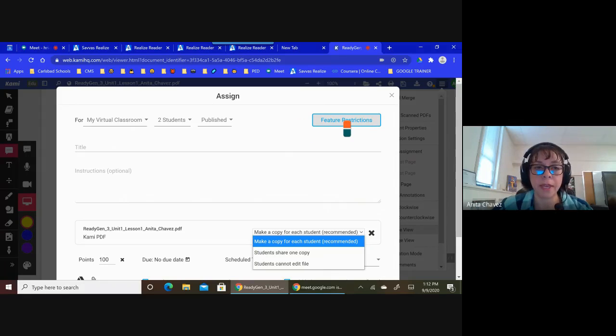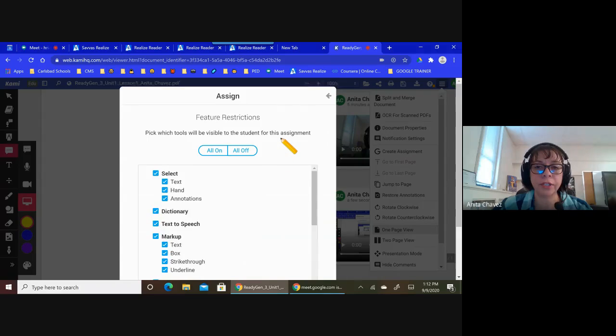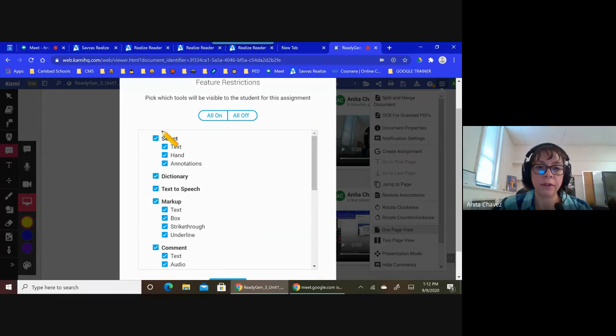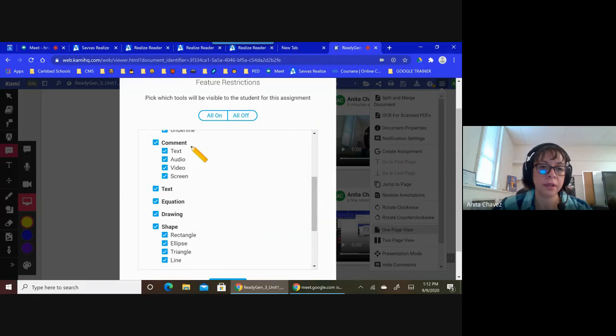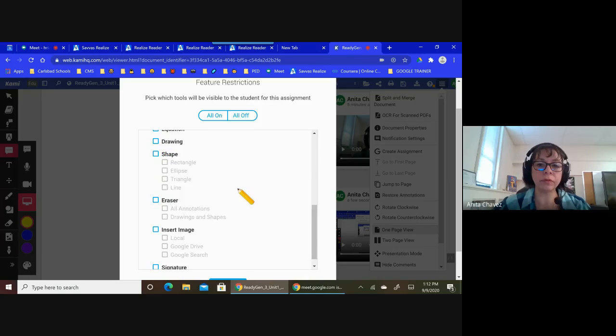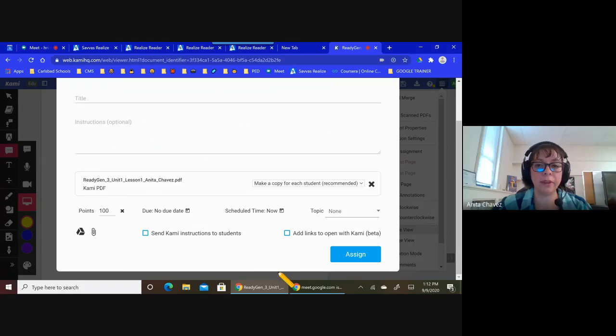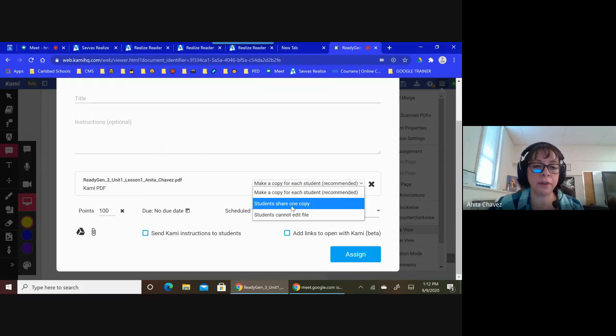Another great thing that Cami has added is those feature restrictions. So if you don't want them putting text or using the dictionary, things like that, if you only want them using the comment tools, because it is a collaborative assignment, you can take them all off and just turn on the comment tools right here. And then push OK. You do have to make sure that you put share one copy whenever it is a collaborative assignment and then click assign.